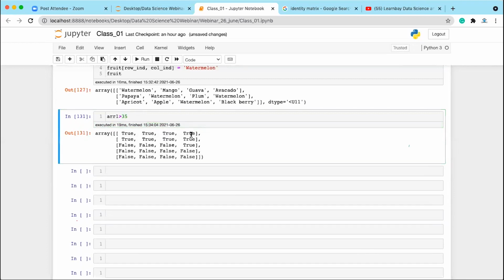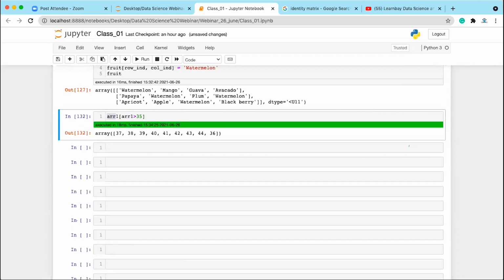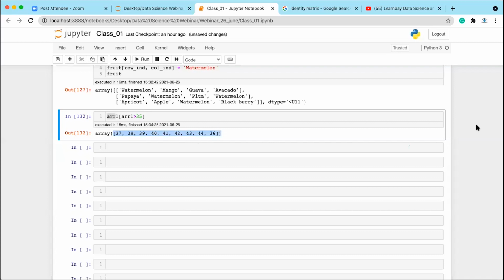Okay, so we have a few values true and a few values false. What we can understand from this is that in array one greater than 35, we have these values which are greater than 35 and these values which are less than 35. Now what we can do is pass this condition, this Boolean matrix, inside array one. Wherever you have the true values, these values will be accessed. So you can easily get which values are greater than 35. Clear, everyone? Yashwant, is it clear? This is how we use this comparison operator to get the values which are greater than 35.